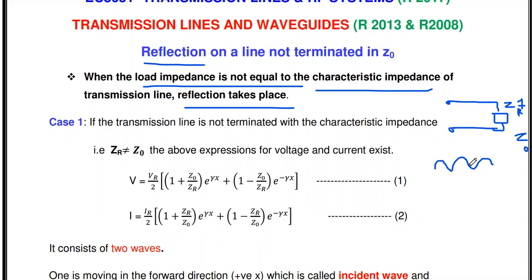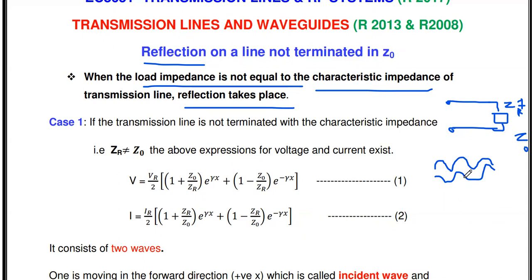If the line is not perfectly matched, then from this incident wave, the wave traveling from sender to receiver in the forward path is called the incident wave. If the line is not matched, a part of the incident wave is reflected back to the sender. That wave is called the reflected wave. The superimposition of the incident wave and the reflected wave is said to be the standing wave.